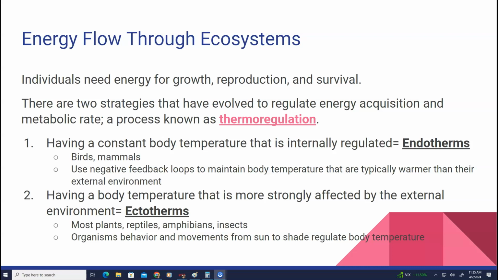Ectotherms have a body temperature that is more strongly affected by the external environment, like plants, reptiles, amphibians, and insects. So these organisms' behavior and movements from sun to shade regulate their body temperature.